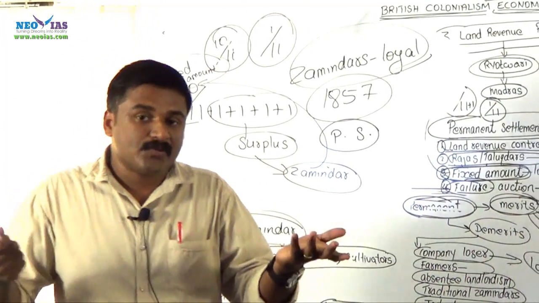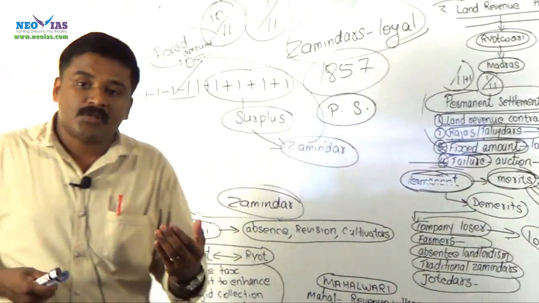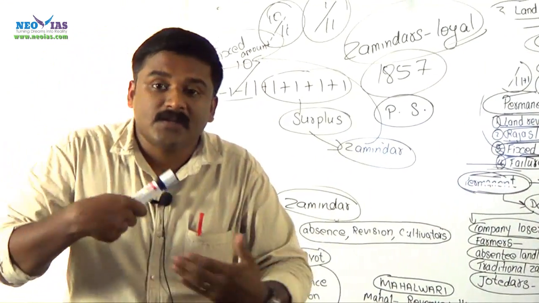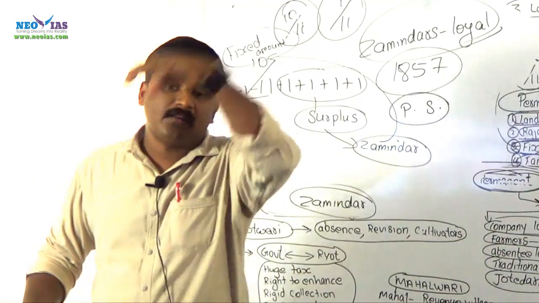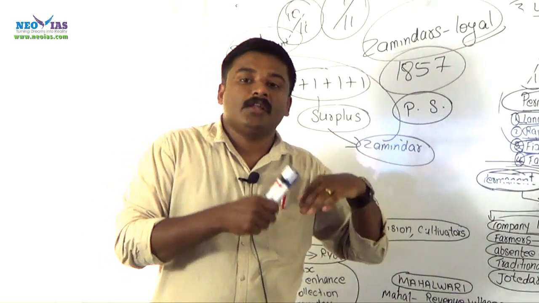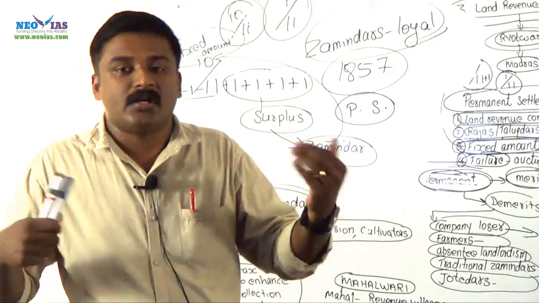Zamindars exploited the farmers like anything. So, under the Ryotwari system, the government claimed that since this is a land revenue contract between the company and the farmers, they can equally take care of the welfare of the farmers or the cultivators.